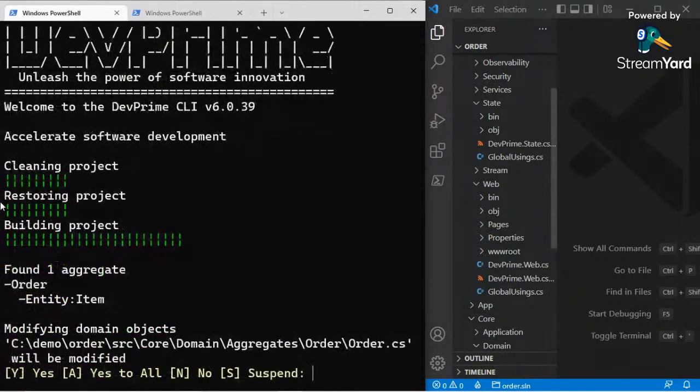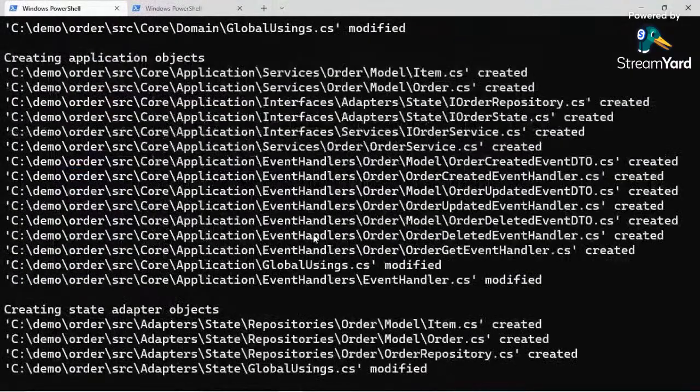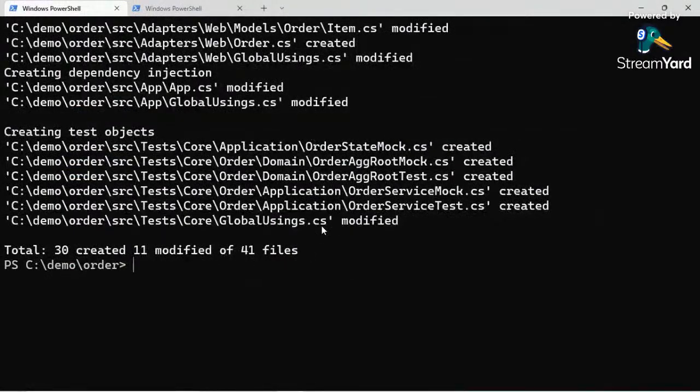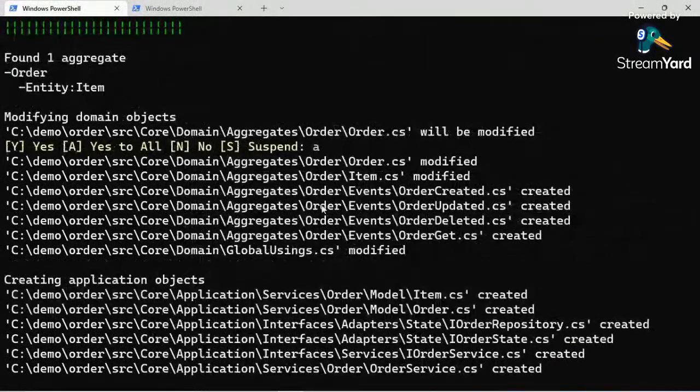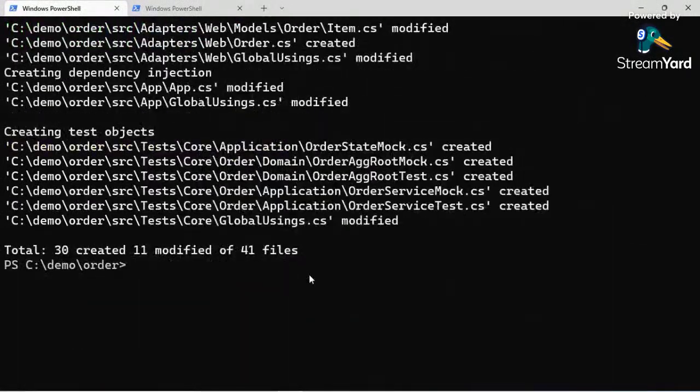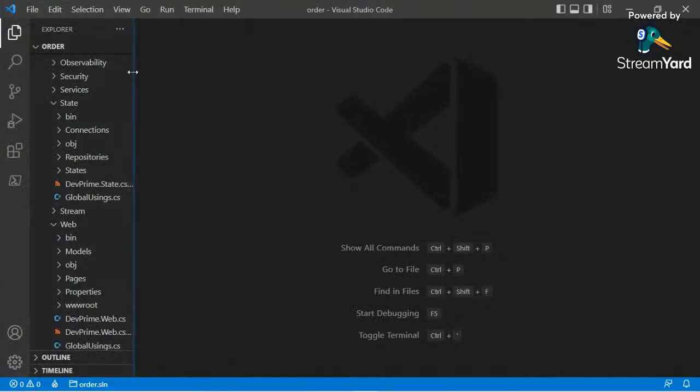At this point, it's analyzing our domain model, and making some implementations for us. So what kind of implementations? Very useful implementations like mocks, states, repositories, internal services, dependency injections, and so on. Now I'm gonna run it again. Let's navigate inside DevPrime and watch out what we got.